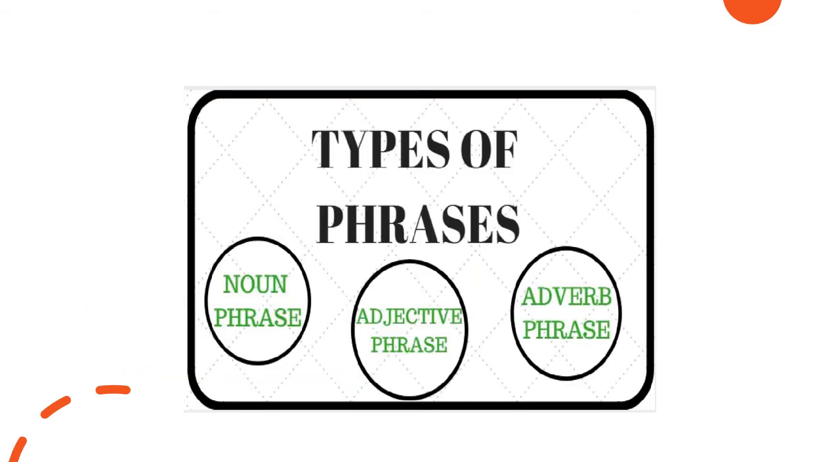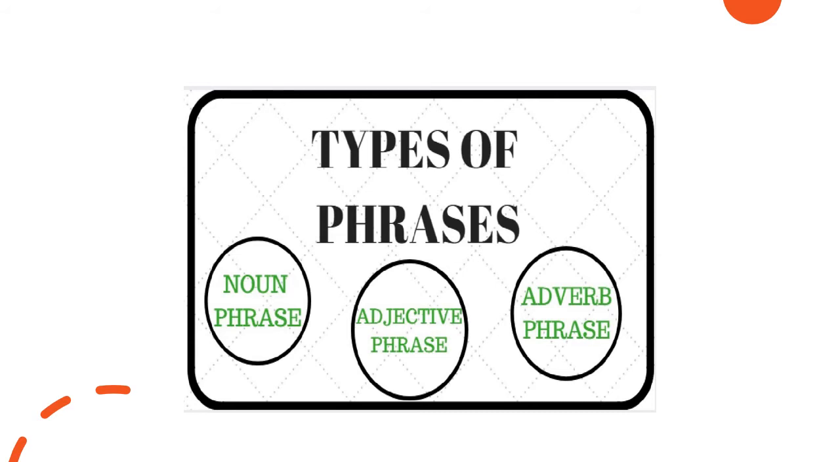Moving next, types of phrases. Now there are three types of phrases: noun phrase, adjective phrase, adverb phrase. So you people very well know what a noun is. Noun is a name of person, place, animal or thing, right? And adjectives are the words which modify a noun, right? And adverbs are the words which give more meaning to a verb. So you people very well know what noun is, what adjective is, and what adverbs are. So these three are the types of phrases. So phrases are also of three types: noun phrase, adjective phrase, and adverb phrase. So we will be learning about each of them individually in the next slides.